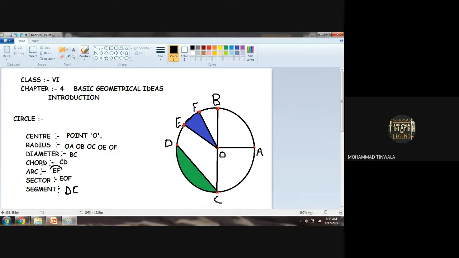Chord. Are you getting my point? Whether it passes through the center point or does not pass through the center point, we don't care. If the line is starting from one end point, ending at the other end point, forming a straight line, that means it is a chord. The diameter is always said to be the longest chord of the circle. If this line is a diameter, for example, then DA will be the longest chord of the circle. Are you getting my point?